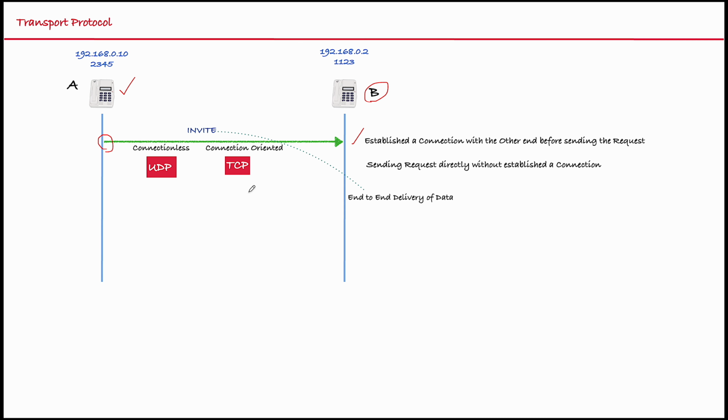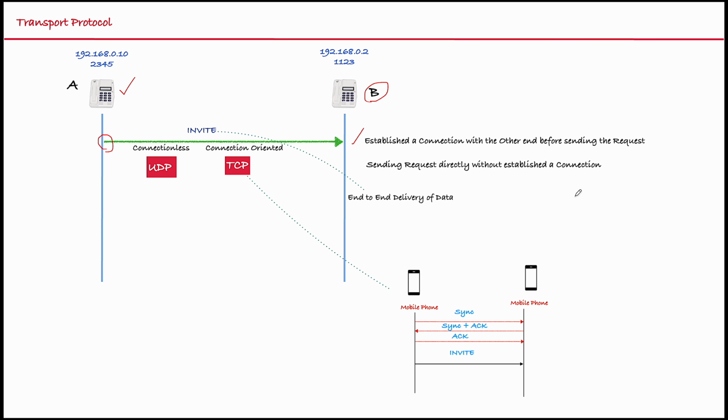Connection-oriented means it establishes a connection with the other end before sending the request. Whereas connectionless means sending the request directly without establishing the connection. Let's understand this with an example here.